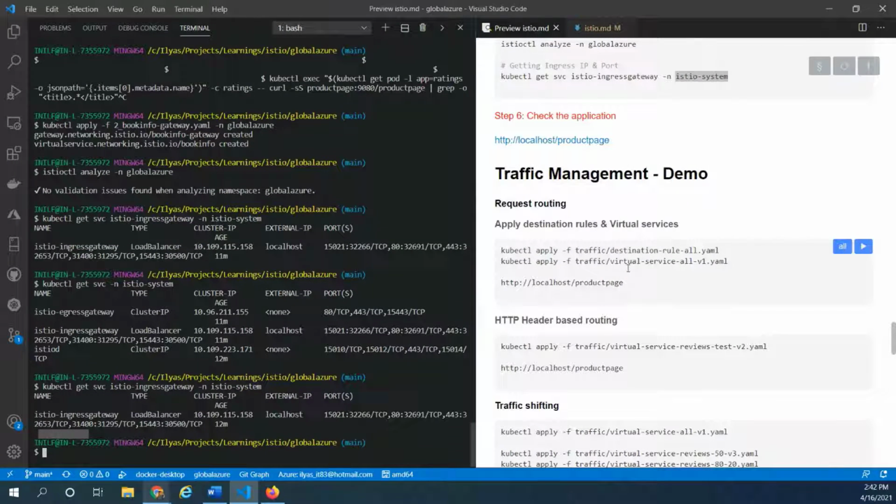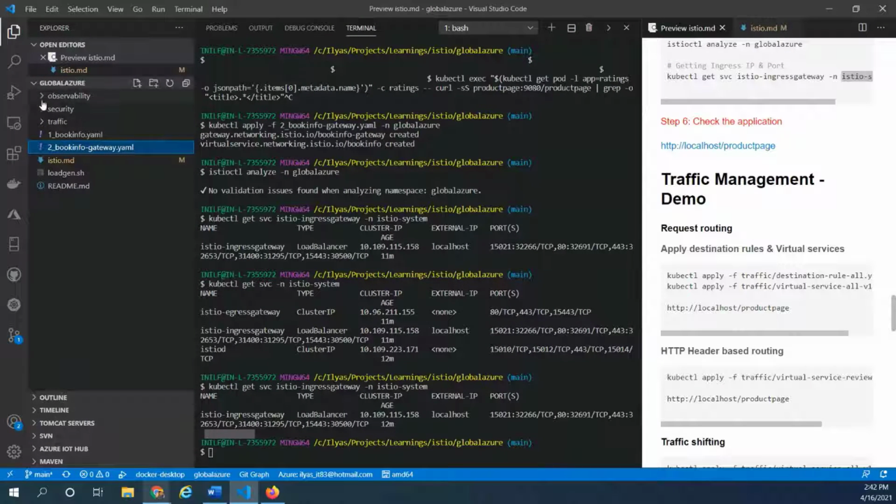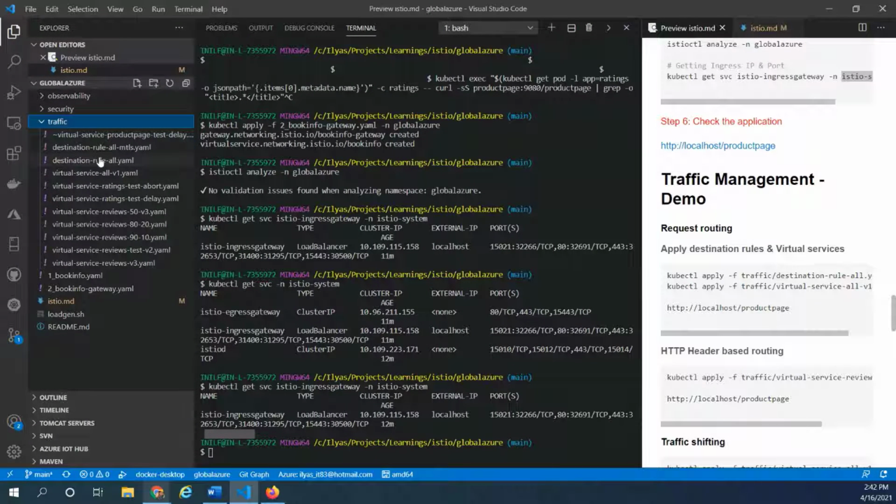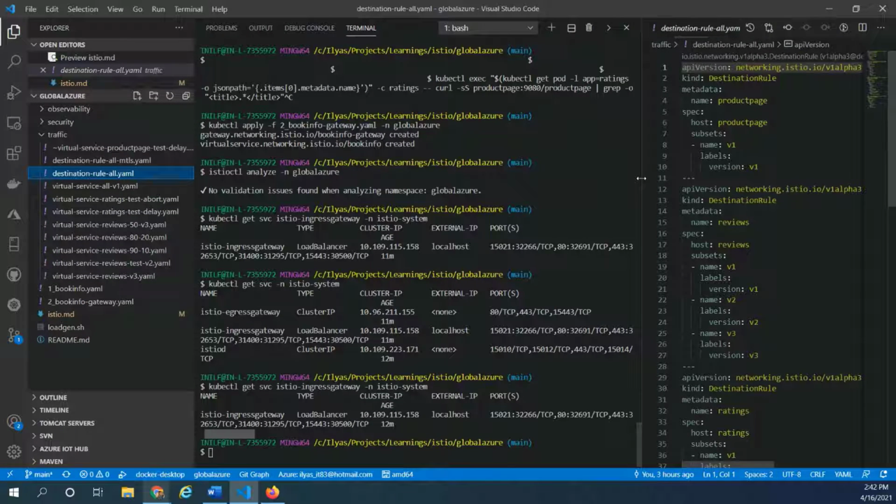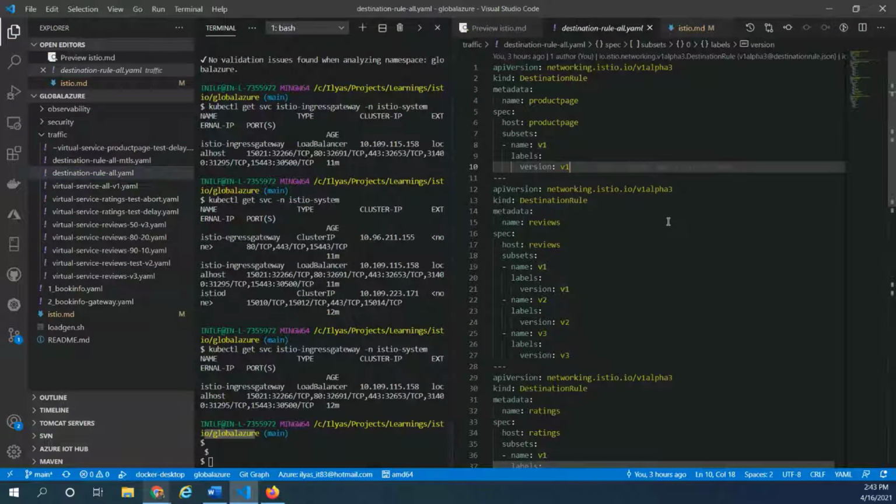Before we introduce a destination rule, let's look at what destination rules are. Destination rules basically define the version and the host for every microservice, right?